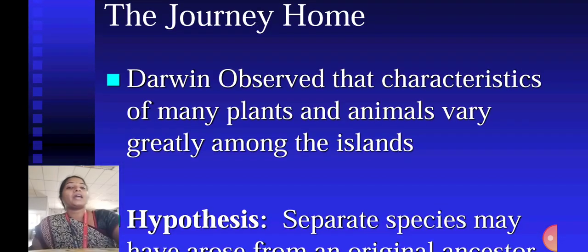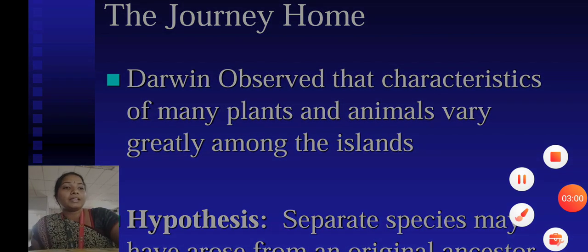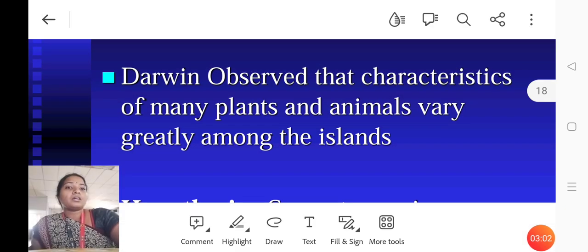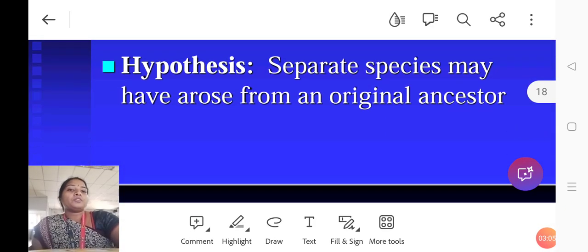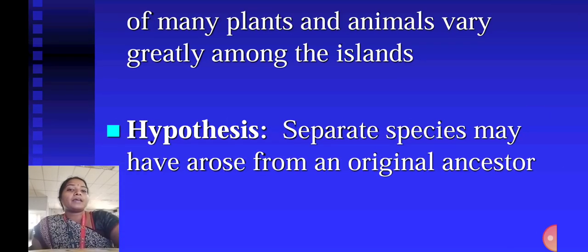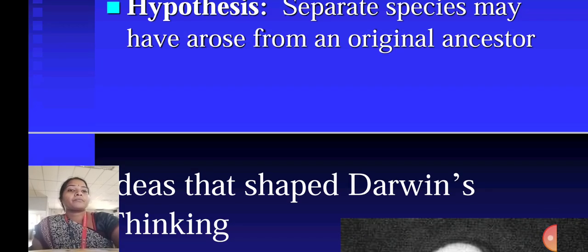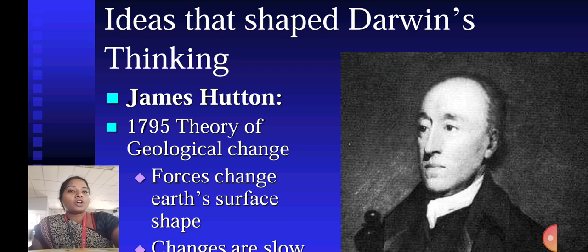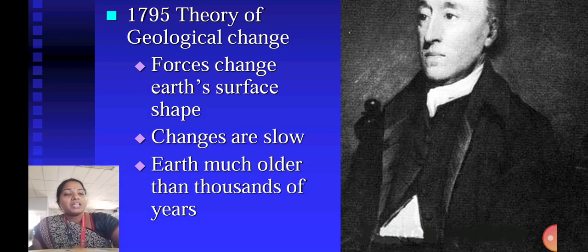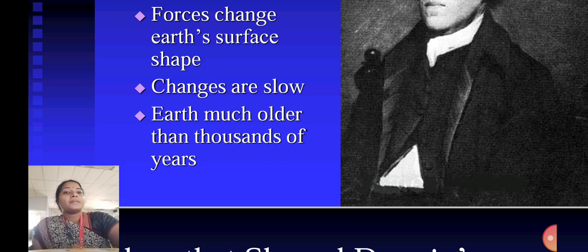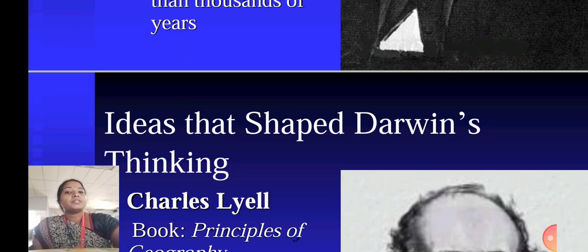The journey home. Darwin observed that characteristics of many plants and animals varied greatly among the islands. So, the hypothesis: separate species may have arisen from original ancestors. Ideas that shaped Darwin's thinking. James Hutton, 1795, theory of geological change. Forces change the Earth's surface shape. Changes are slow. Earth is much older than thousands of years.